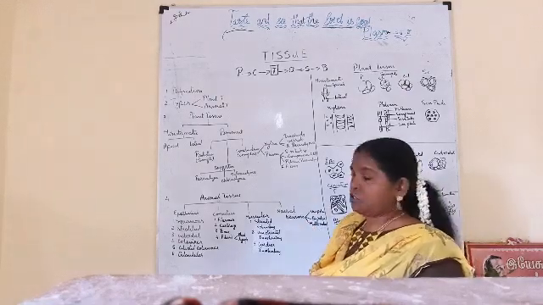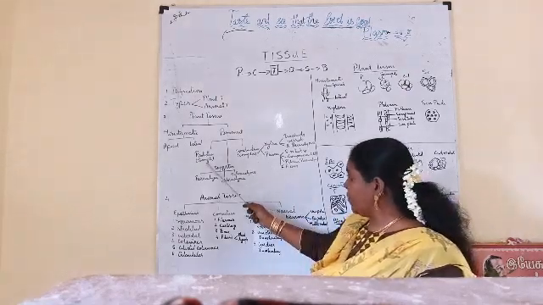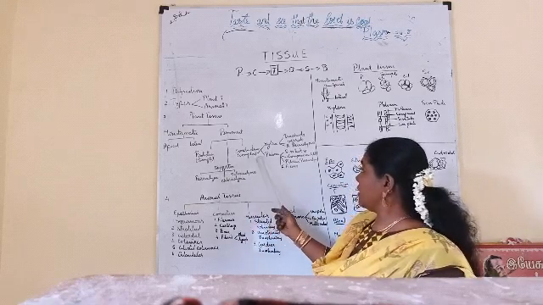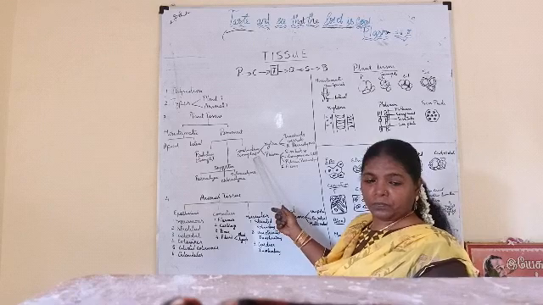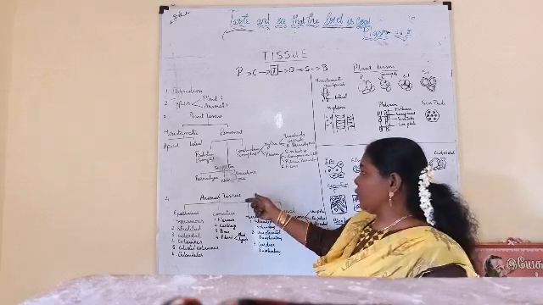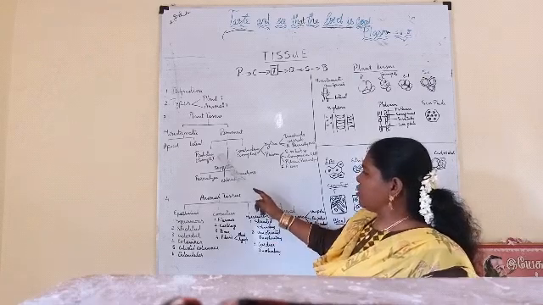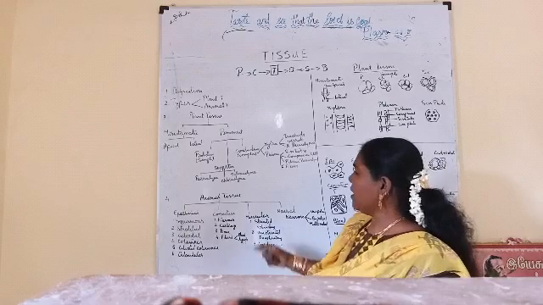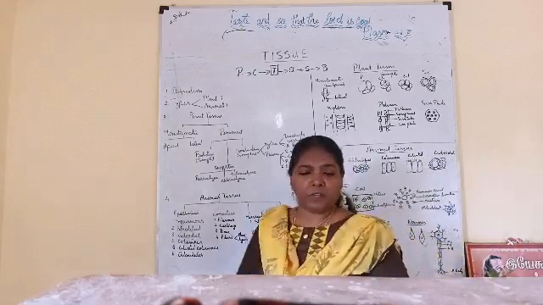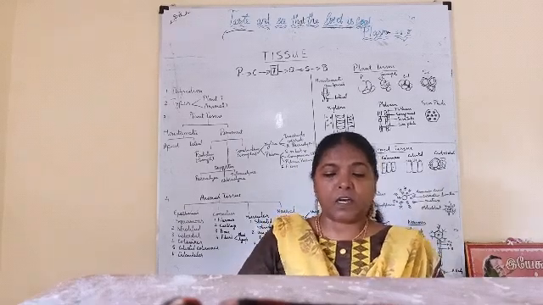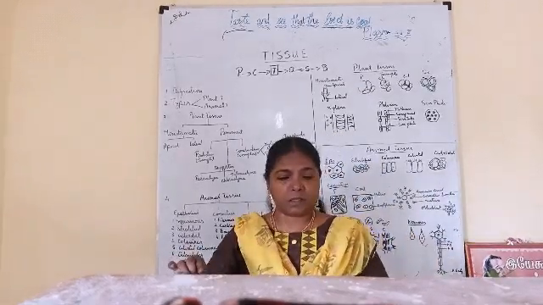On the basis of structure, they are classified as simple. Protective tissues are simple tissues, and the supportive tissues and conductive tissues are complex tissues. Okay? So, these are the three types of permanent tissue. Protective tissues are also called simple tissues, and this protective tissue is seen in the epidermis of the leaf. Okay, if you take the section of the leaf, the uppermost layer is the epidermis.